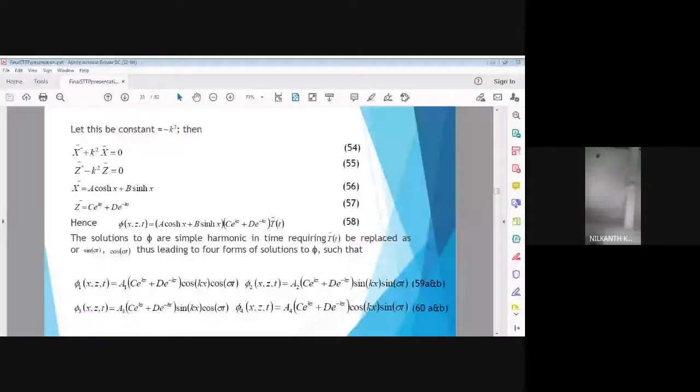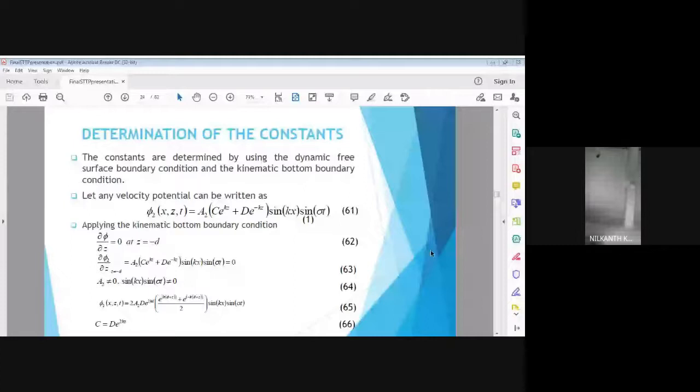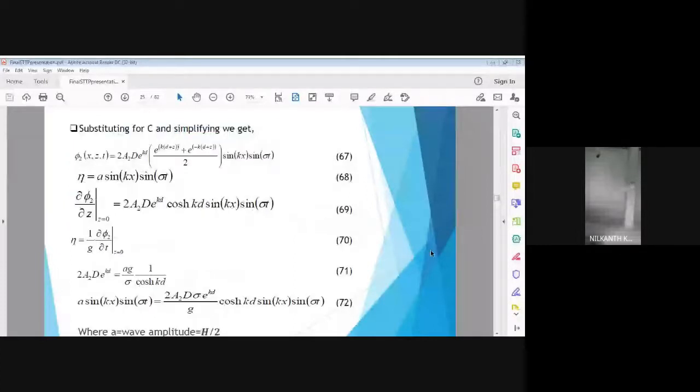Next slide. So finally, if we substitute all these values and apply the two boundary conditions, the kinematic boundary condition, dou phi by dou z equal to 0 at z equal to minus d, then we get the value of c in terms of d: the constant c is equal to d into e to the power 2 k z. Next slide, please. Then we apply the second boundary condition, we get eta.